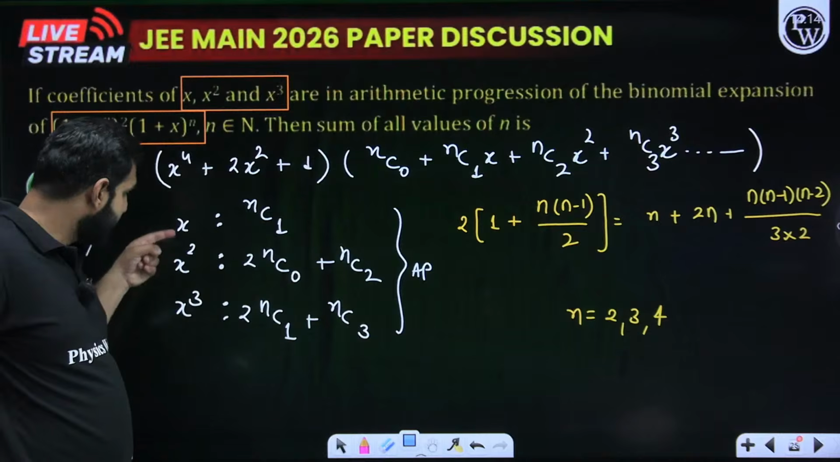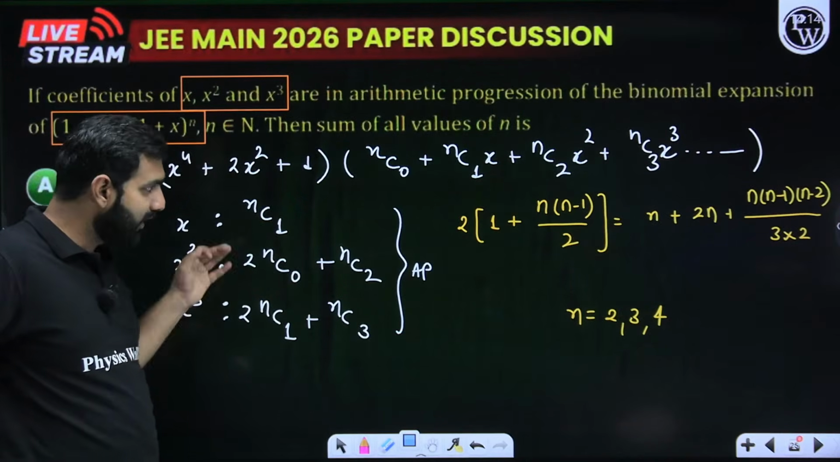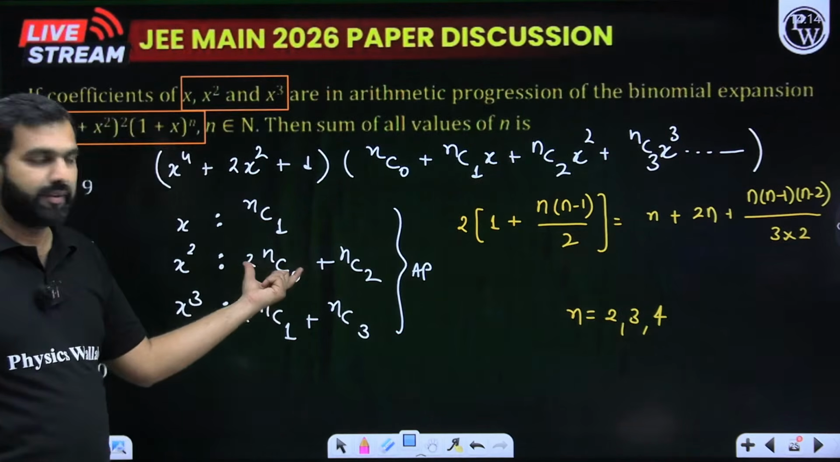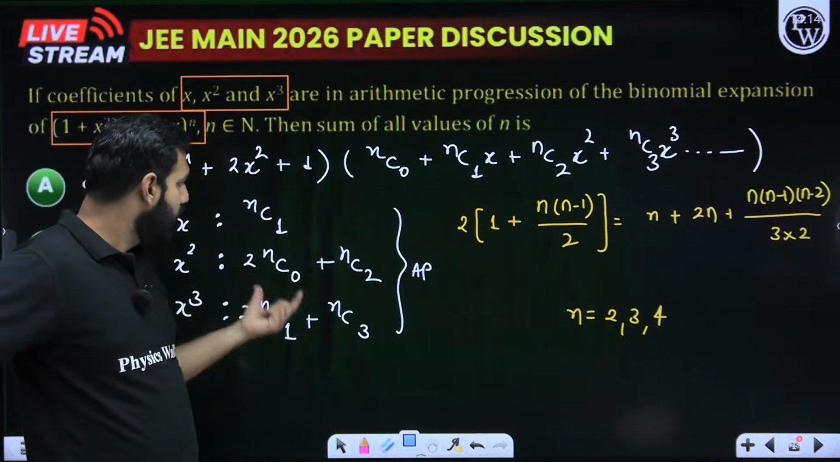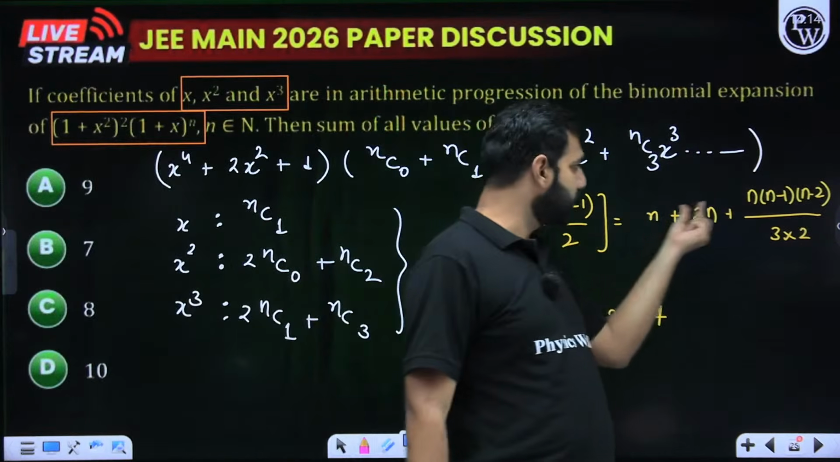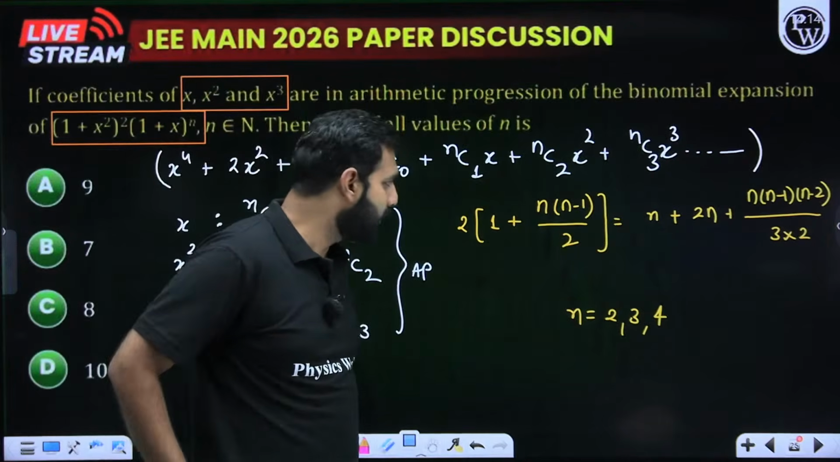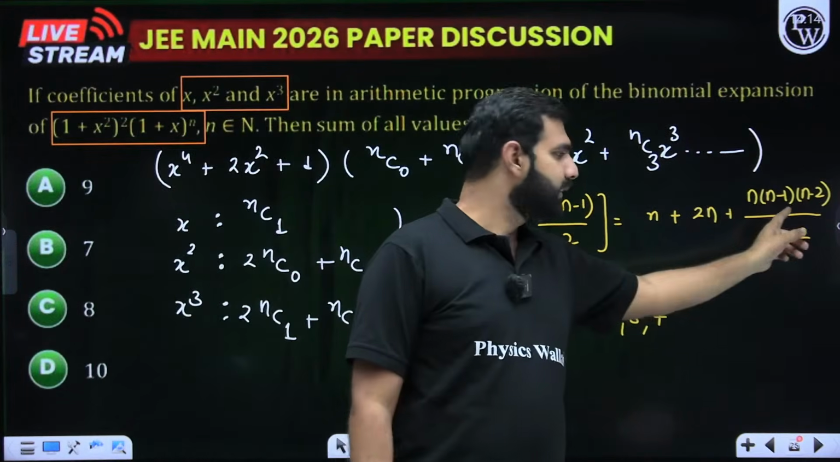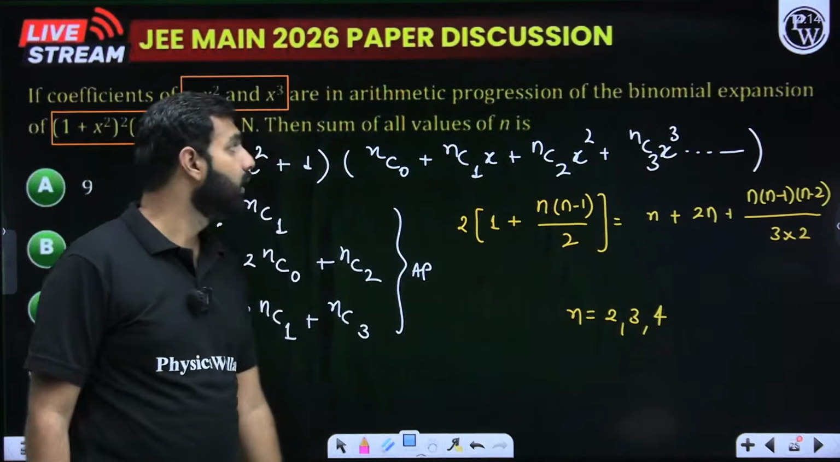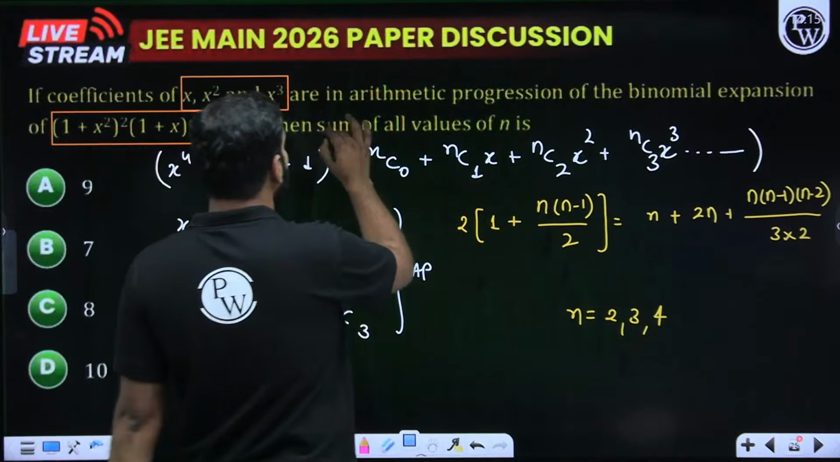From here, I am told that the coefficients of x, x^2 and x^3 are in AP. If they are in AP, double of the middle term is equal to the sum of the other two extreme terms. So double of this is equal to this plus this, which I have simplified. Now the only calculation-based part is that this becomes a cubic in n. We are asked the sum of all values of n.